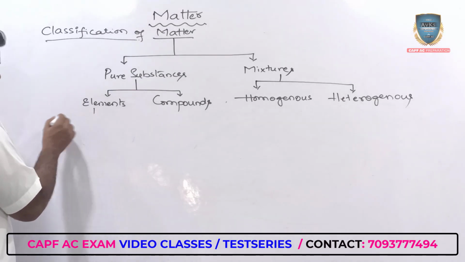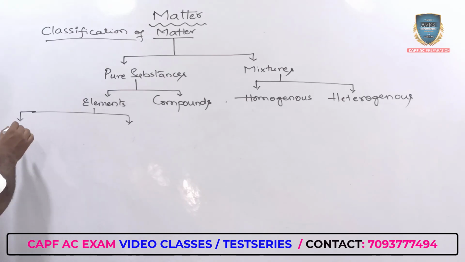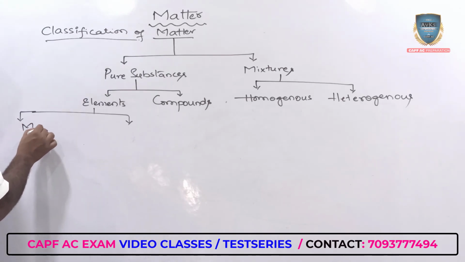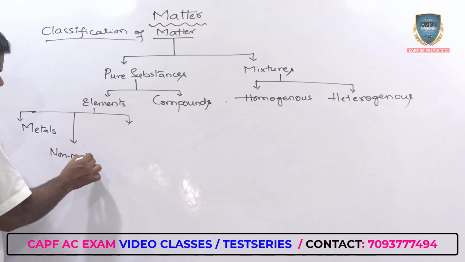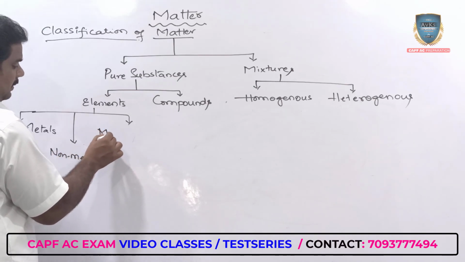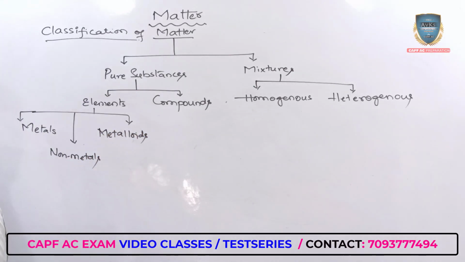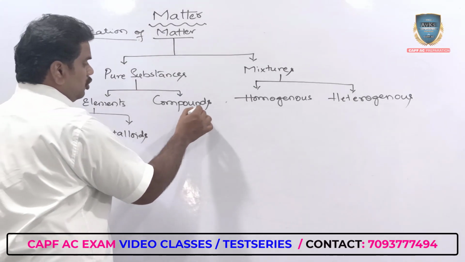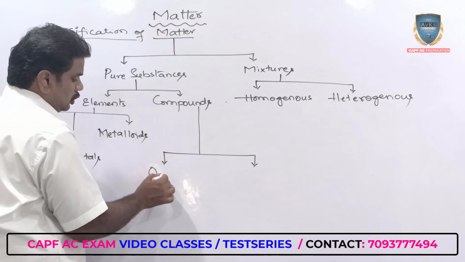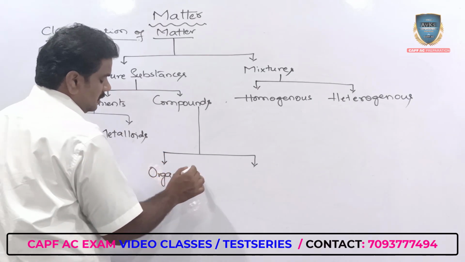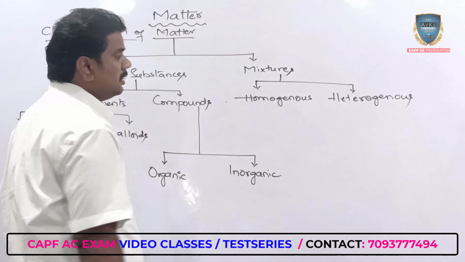Now these elements you further classify into metals, non-metals, at the same time metalloids. Then we're talking about the case of compounds. Compounds you further classify into organic substances and inorganic substances.